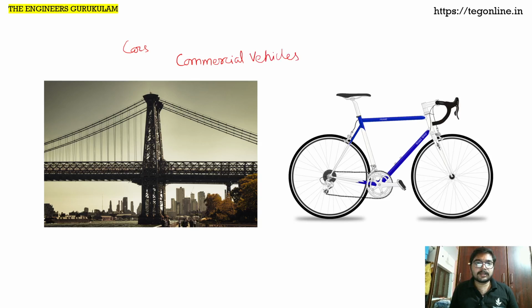There can also be heavy commercial vehicles like lorries, and heavy passenger vehicles like buses, and many more. Even in cars we have sedans, hatchbacks, SUVs, MUVs, all those different kinds.